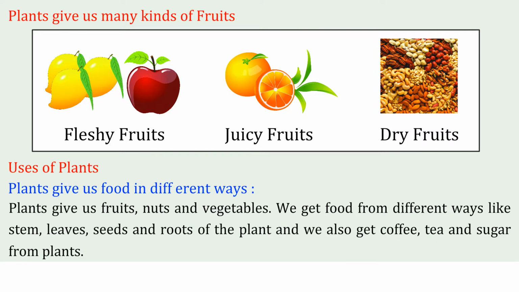Uses of plants. Plants give us food in different ways. Plants give us fruits, nuts, and vegetables. We get food in different ways, from the stem, leaves, seeds, and roots of the plant, and we also get coffee, tea, and sugar from plants.